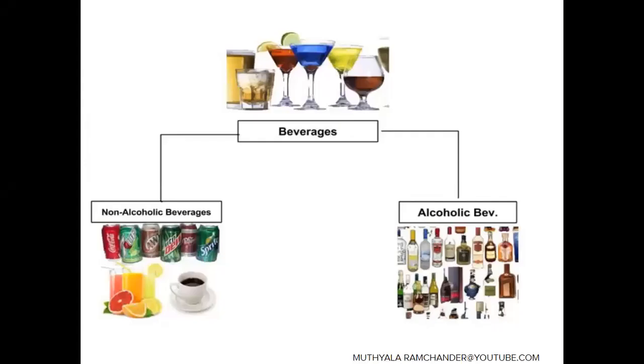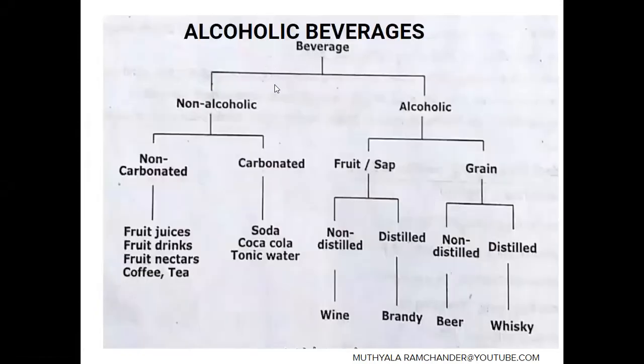Alcoholic beverages. Generally, the beverages are two types based on the alcohol percentage. They are non-alcoholic beverages and alcoholic beverages. Non-alcoholic beverages are again divided into two types based on the adding of carbonated water to the drink. They are non-carbonated and carbonated.